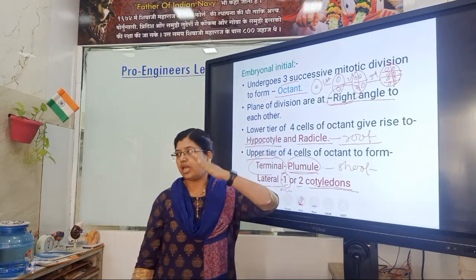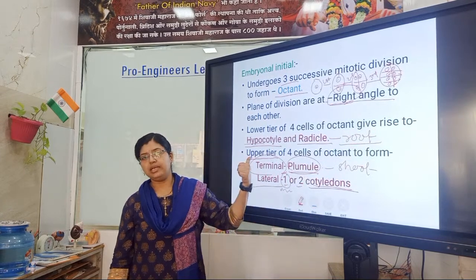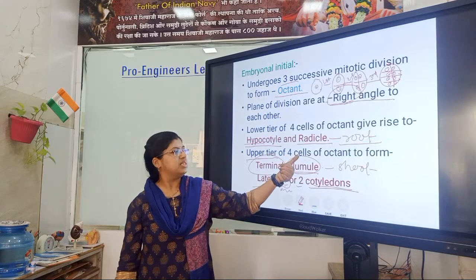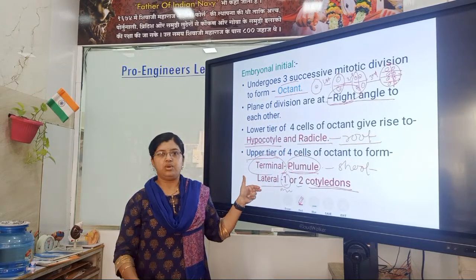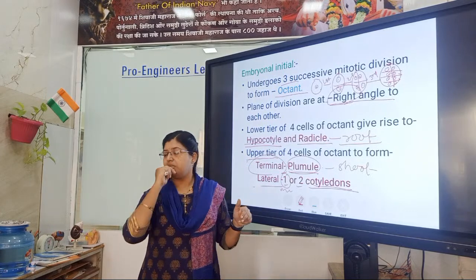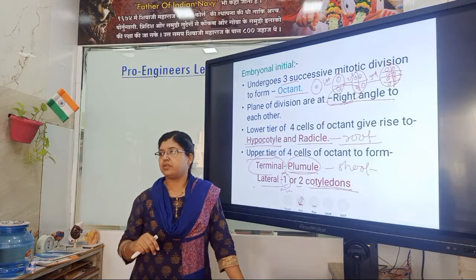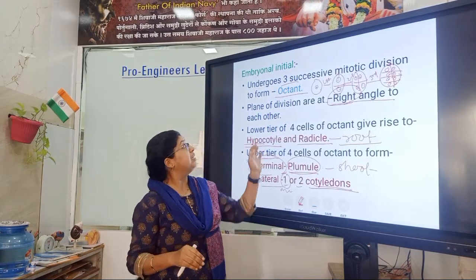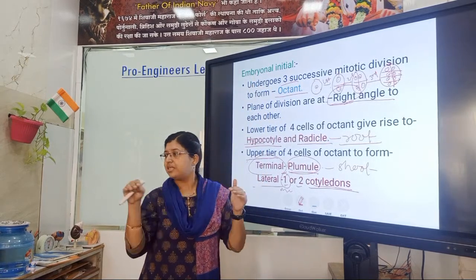The lower tier of the 4 cells gives rise to hypocotyl and radicle, and the upper tier of the 4 cells gives rise to terminal and lateral. Terminal means the upper side. We already saw terminal in the terminal cell. Embryonal initial is the terminal cell.